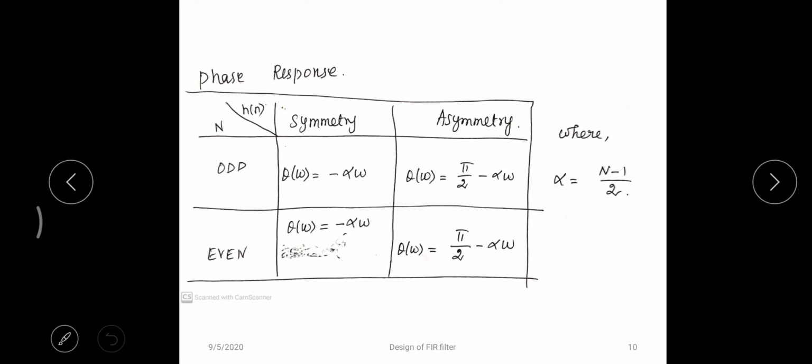If you see all these 4 functions, it is minus alpha omega, minus alpha omega, minus alpha omega, minus alpha omega, which means that theta of omega is directly proportional to omega. If there is any change in omega, there should be a corresponding change in theta of omega also, where alpha is nothing but (N minus 1) by 2, it's a constant, based on the value of N.